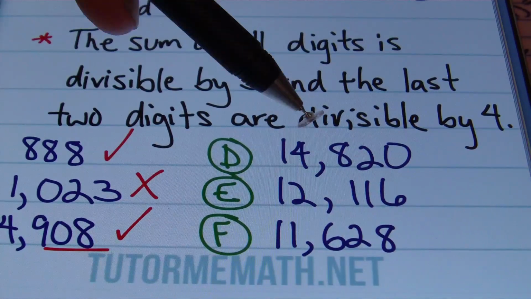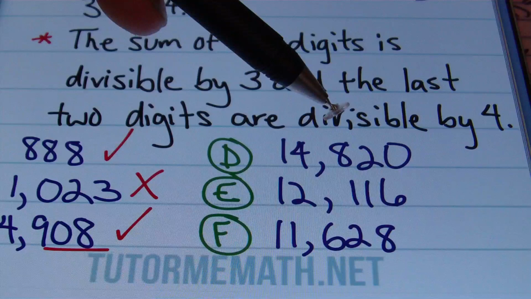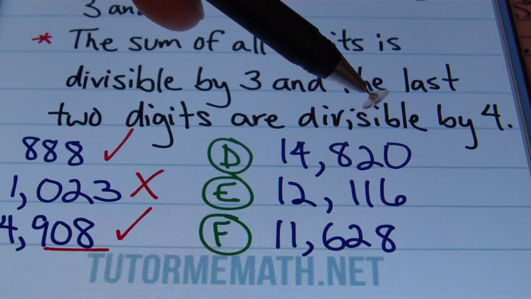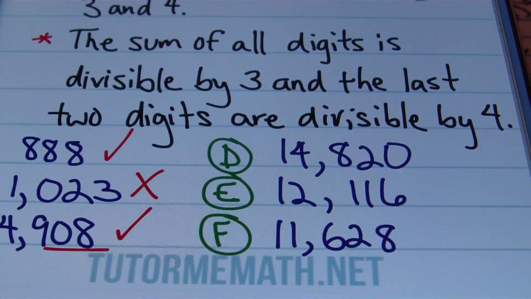If we add together 1 plus 4, we get 5. 5 plus 8 is 13. 13 plus 2 is 15, and 15 plus 0 is 15. That sum is a number that's divisible by 3. We know that 3 times 5 is 15, right?